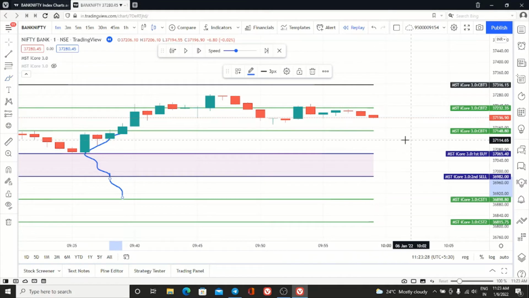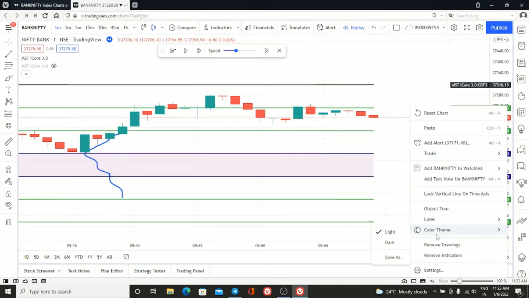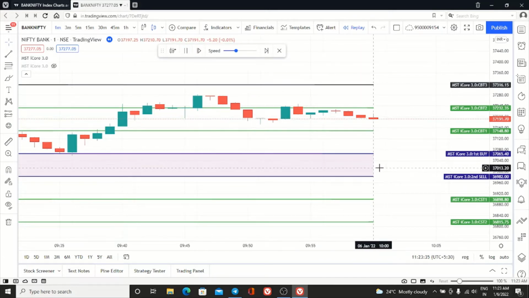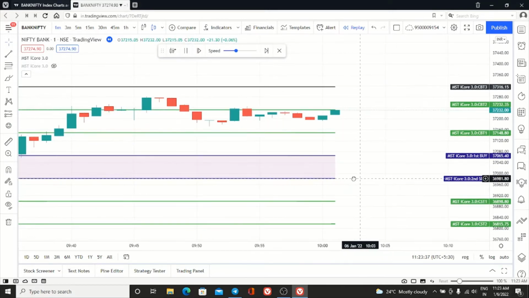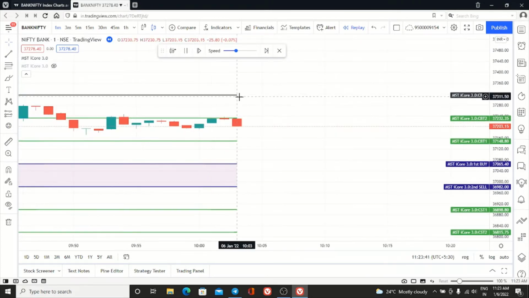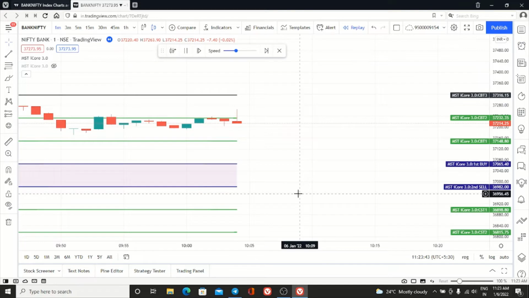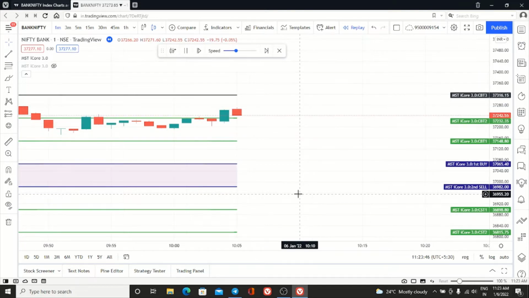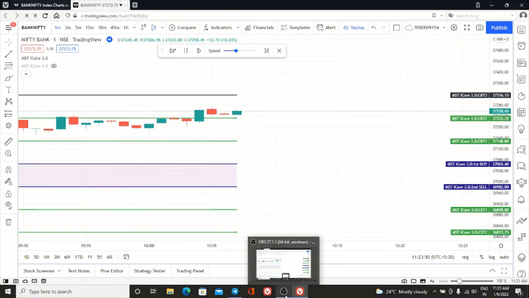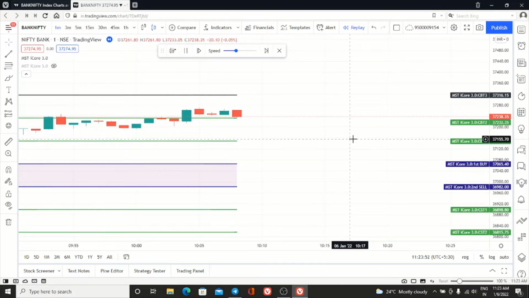The market is still running. Now I will enable this bar replay button once again. Let's see what happened further. Are we getting the third target, or is it coming down to our first buy entry again? Our SL hit, our trading is already over, we got the profit, and I have booked the profit also. I have shared the screenshot in the group.